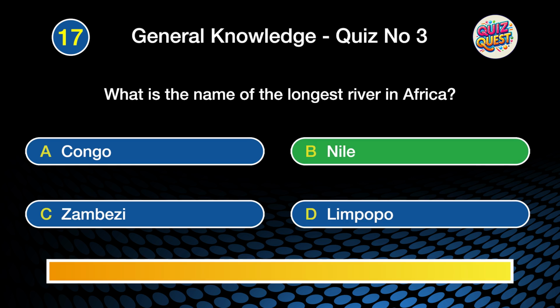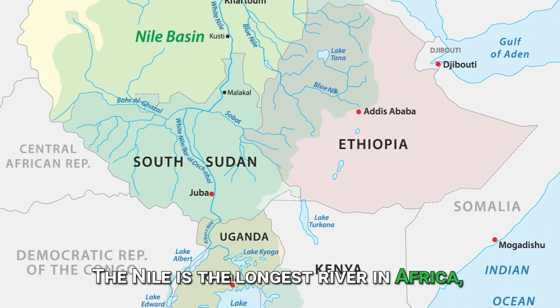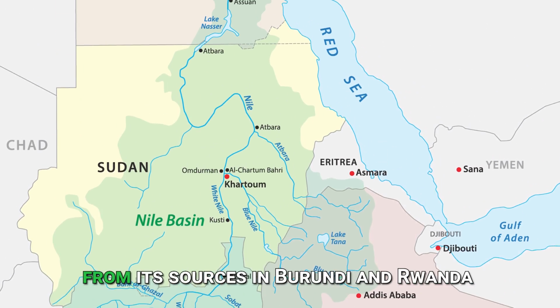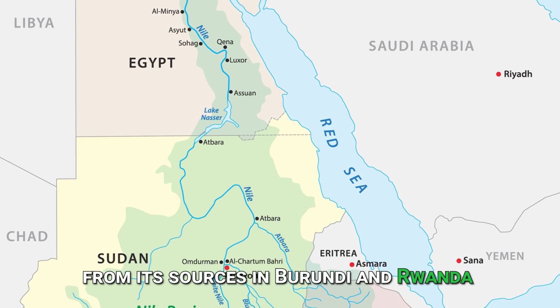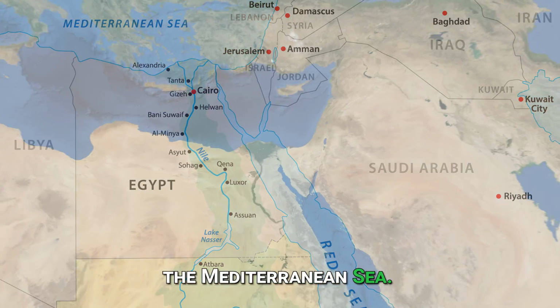The correct answer is B. the Nile. The Nile is the longest river in Africa, stretching approximately 6,650 kilometers from its sources in Burundi and Rwanda to its delta in Egypt, where it empties into the Mediterranean Sea.